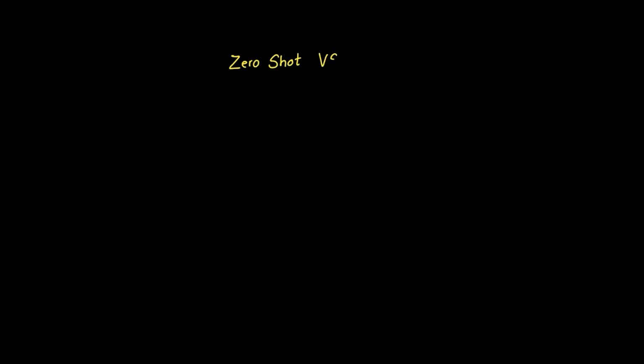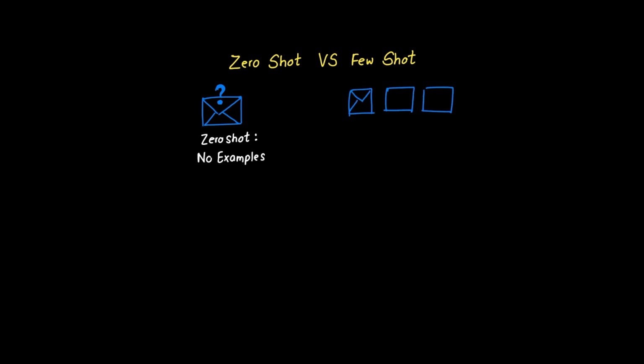Few-shot prompting represents a powerful middle ground in AI interaction techniques. To understand why it outperforms zero-shot approaches for classification tasks, think of it like teaching someone to sort mail. With zero-shot, you just say, "Sort these letters," and hope they figure it out. With few-shot, you show them a few examples first. Bills go here, personal letters there, advertisements in this pile.